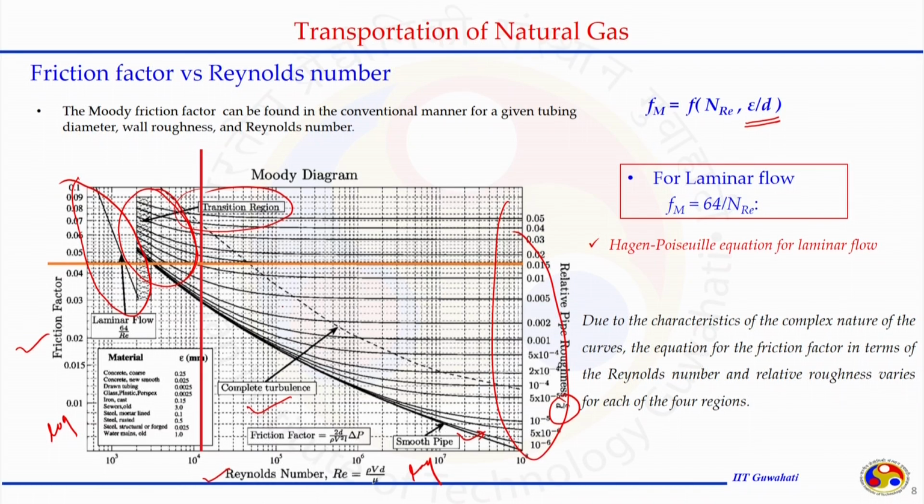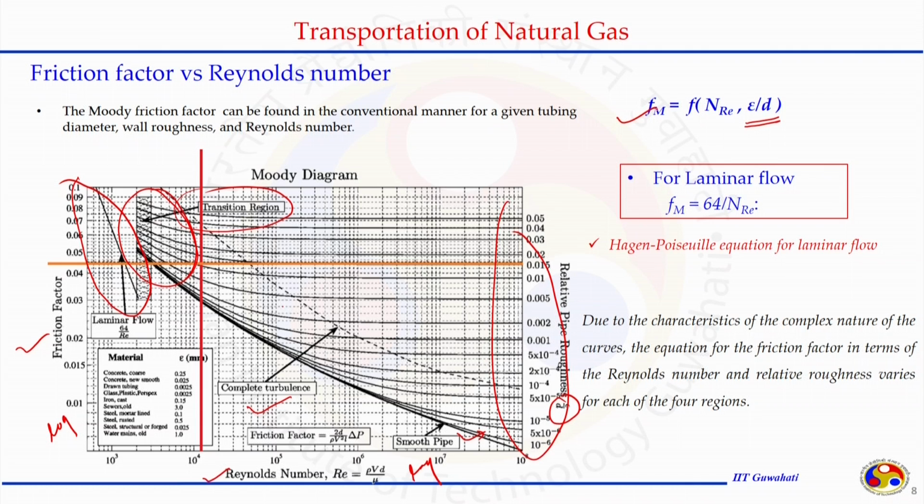It is important to understand this chart is in terms of Moody's friction factor, not the Fanning friction factor form. So, the value of f we are getting from here is the Moody's friction factor f_m, as I mentioned here. f_m is a function of Reynolds number and roughness. Depending on which region we are in, it depends on Reynolds number or not, it depends on the relative roughness of the pipe or not, and what value should be chosen depends on under what condition the flow is happening through the pipeline.